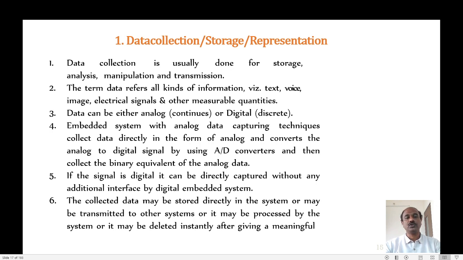It is not going to store anything. But our digital CRO may perform collection, it may also store the waveform, and it will also show me the waveform. So it can perform all three functions.